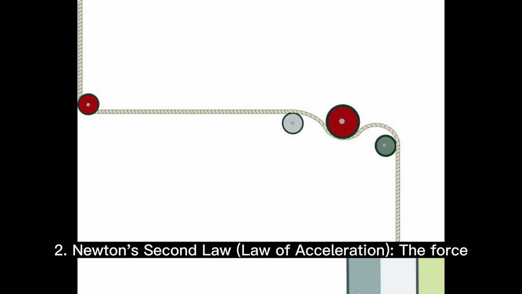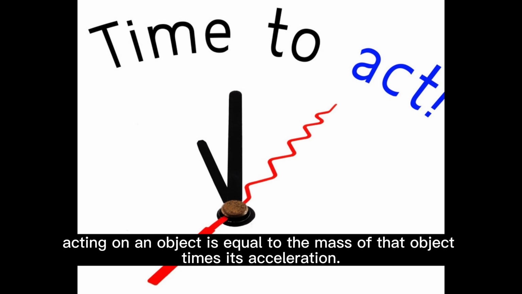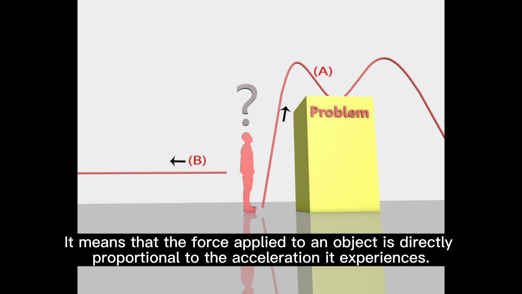2. Newton's second law of acceleration. The force acting on an object is equal to the mass of that object times its acceleration. It means that the force applied to an object is directly proportional to the acceleration it experiences.